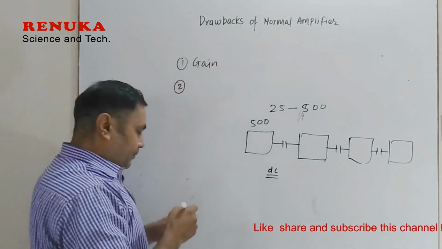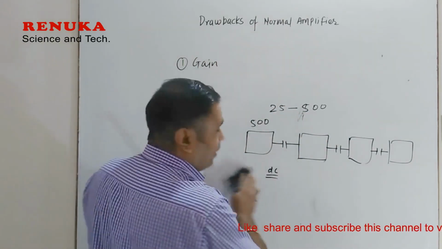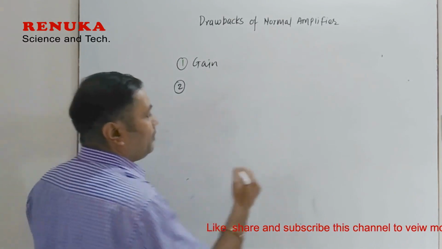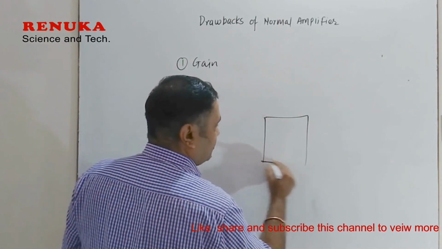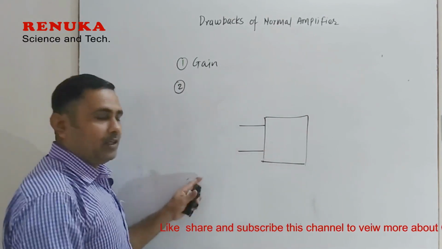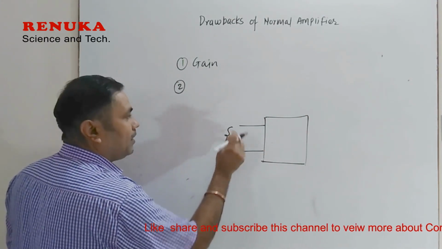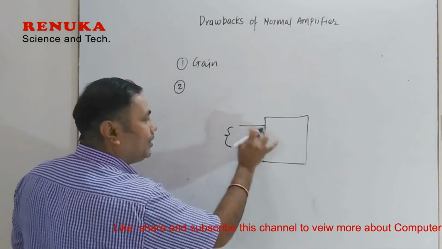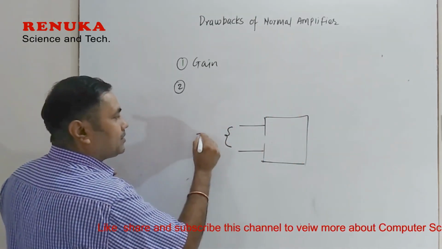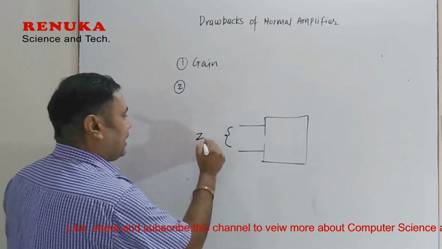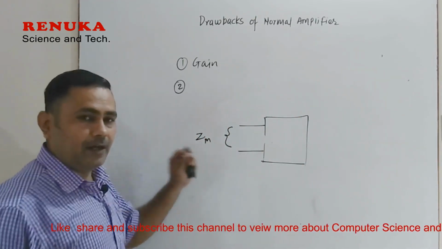The second factor is the input impedance. Input impedance means this is your amplifier and these are your input terminals. If you consider the resistance, or total opposition, of the amplifier at the input side, that is called impedance and it is denoted by Z. It is at the input, so that is why it is Zin.